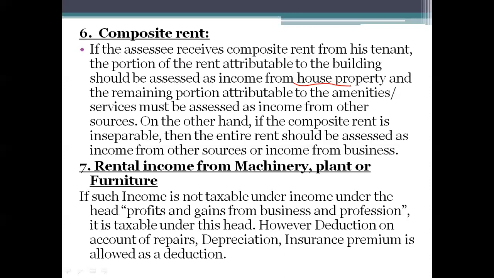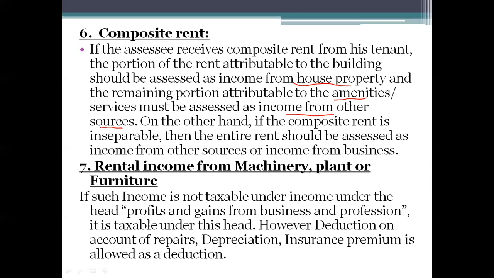And the remaining amount, for the extra facilities which have been provided by the assessee like services or amenities, that remaining portion will be taken to the head income from other sources.